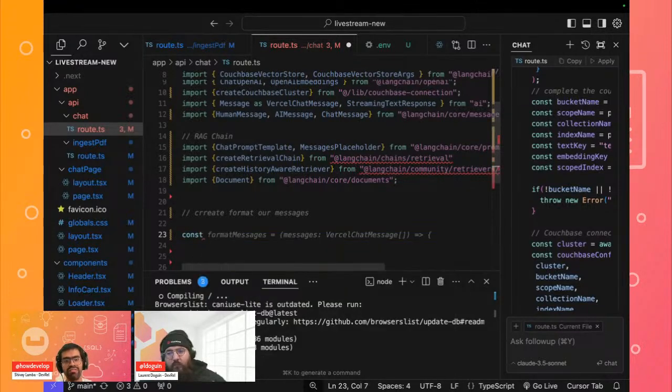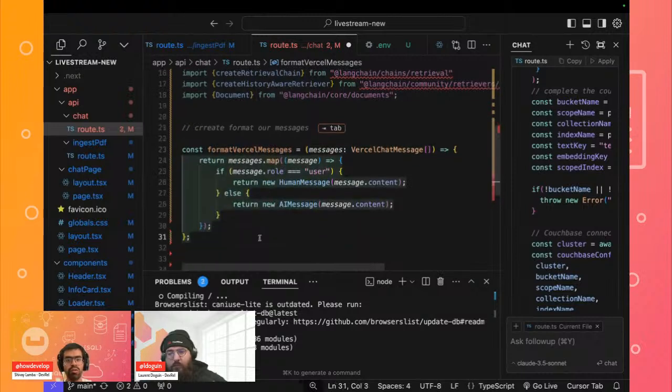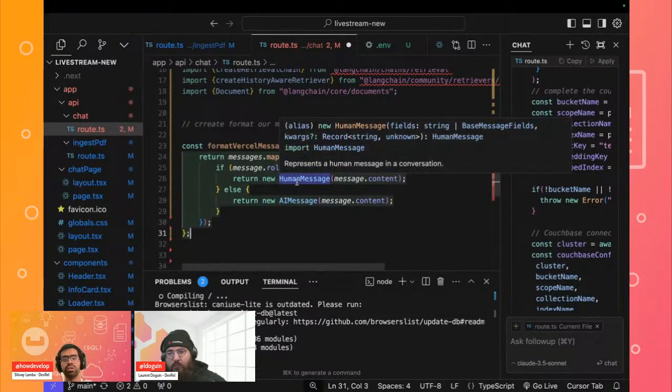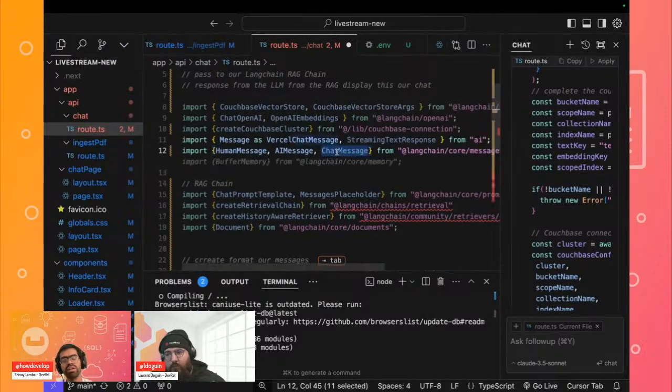So we can define a function over here, which will be formatVercelMessages. In this case, the type of the message will be that of a Vercel chat message. This is probably good code, where we'll be returning a map of all of the messages based on whether the role is that of a user or that of the AI. We can return either this as a message, or since we're going to be using the chat message, we can also return that.